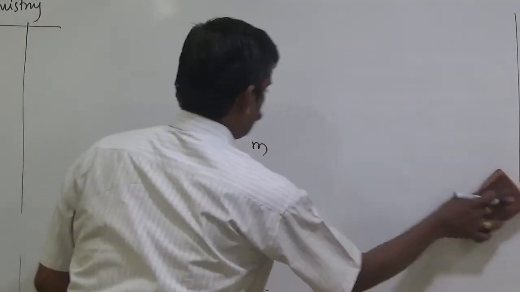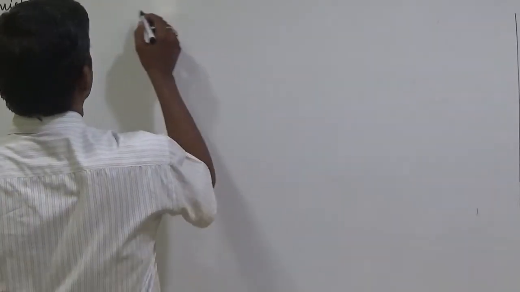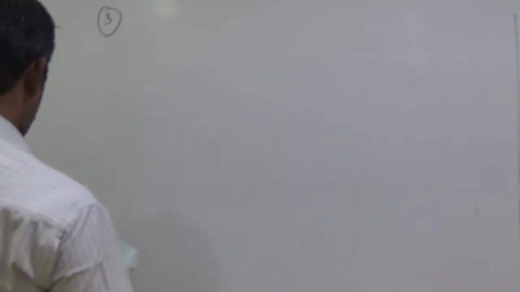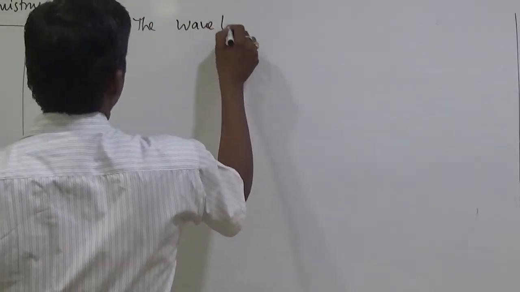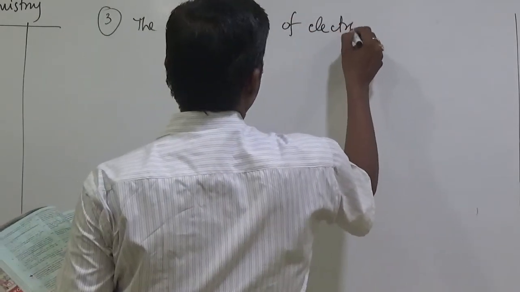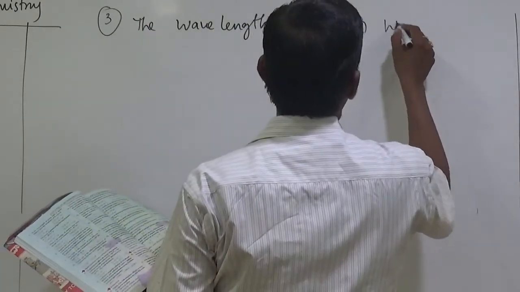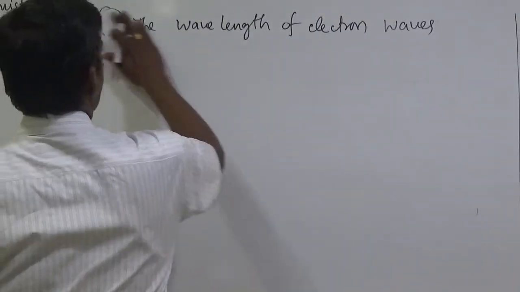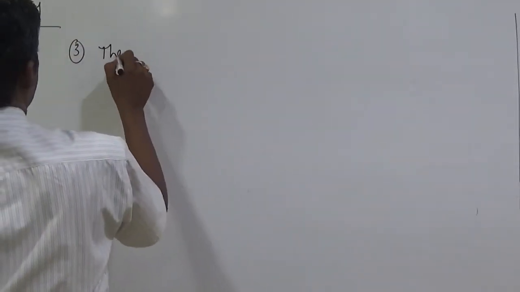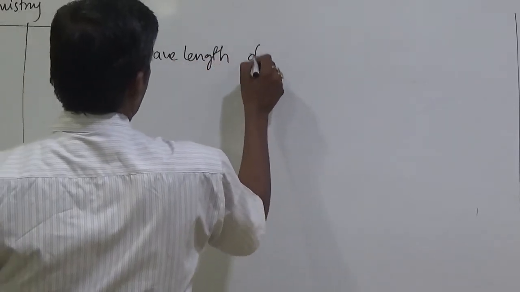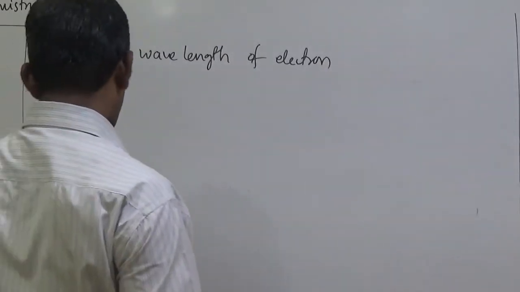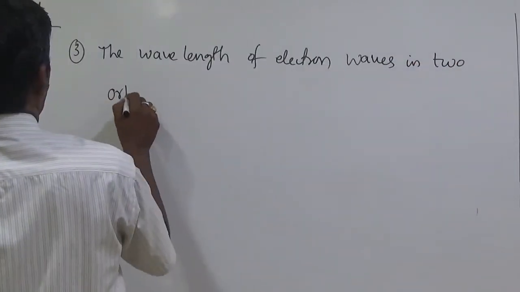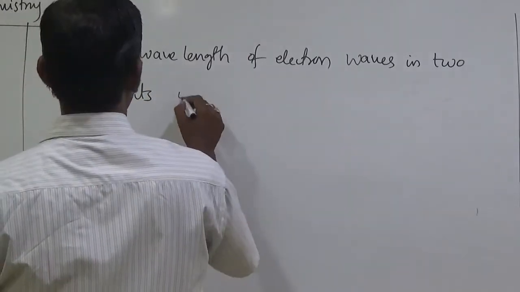Next, problem number 3. The wavelength of electron waves in two orbits is 3:5.